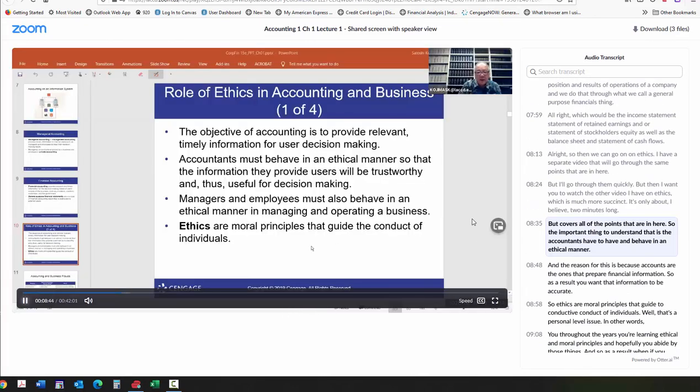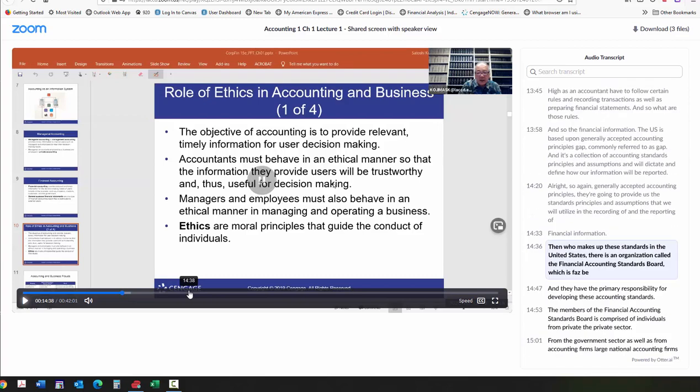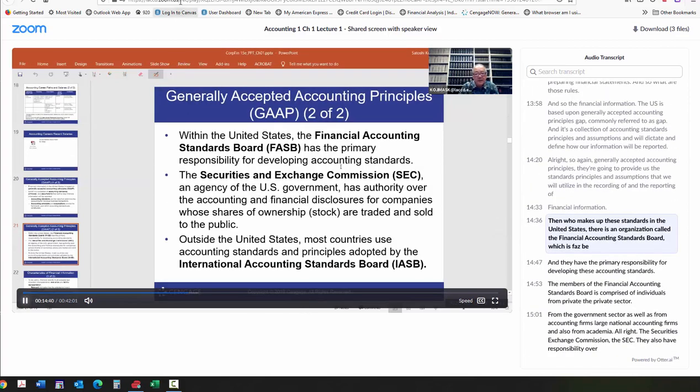Have to have and behave in standards. In the United States, there is an organization called the.